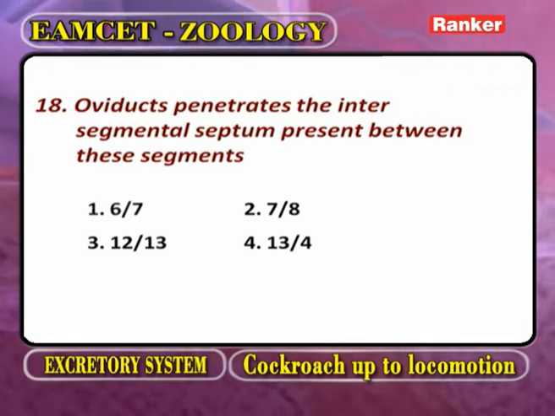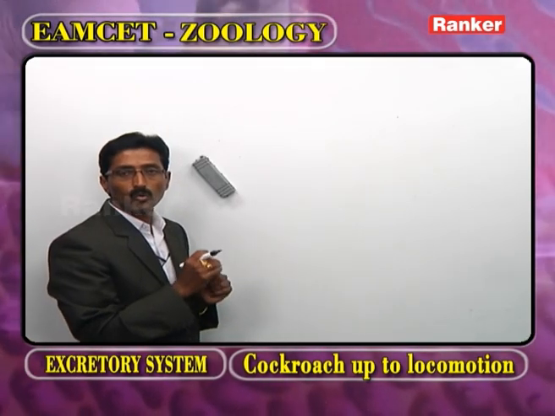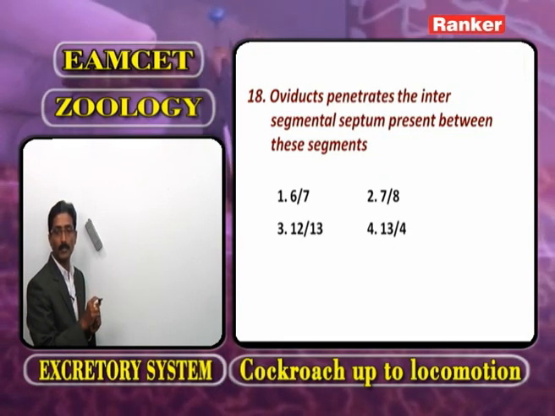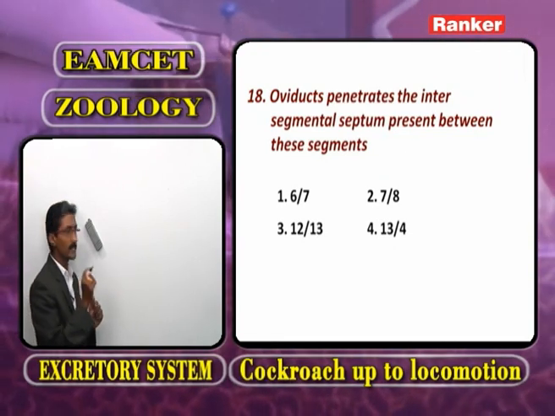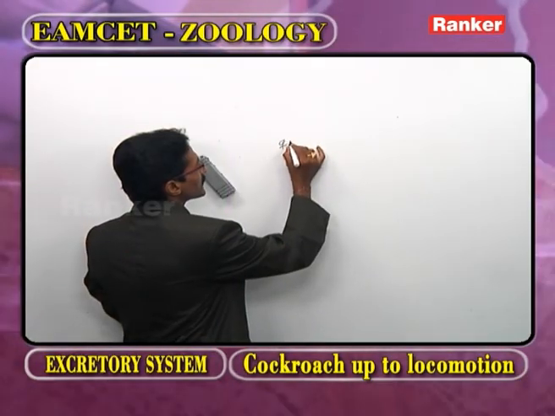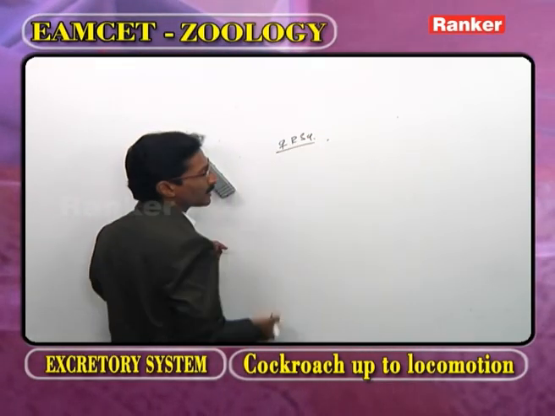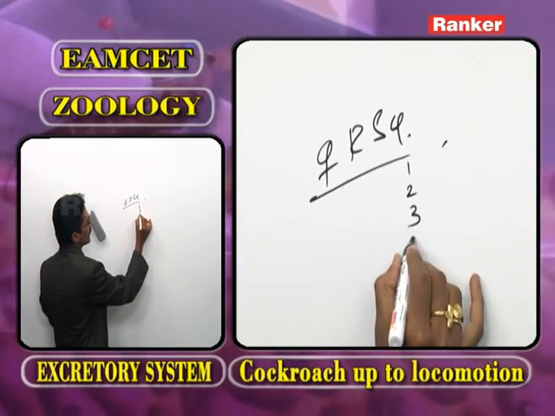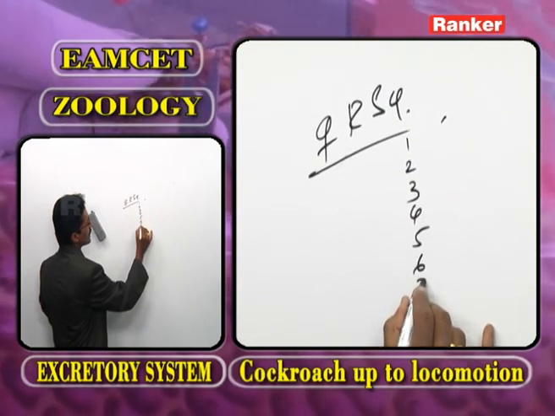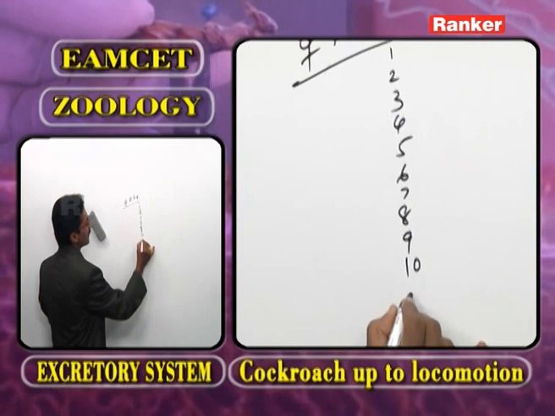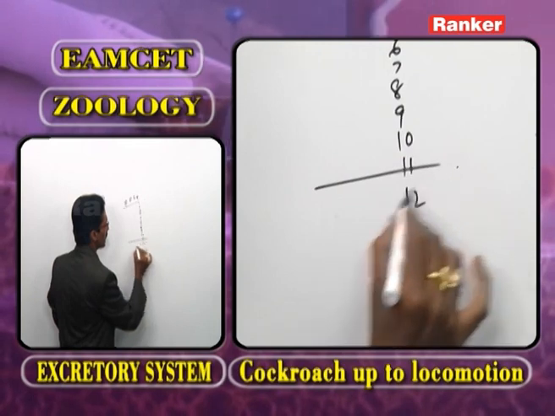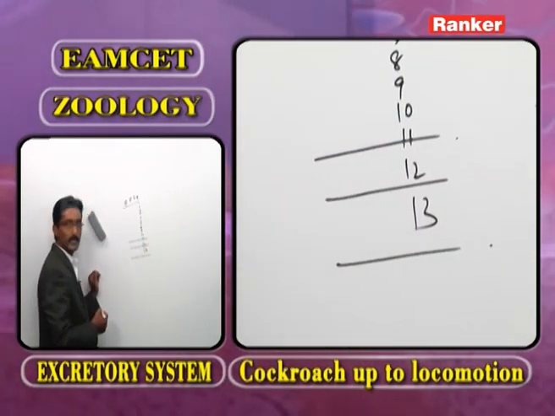Now the next question. Oviducts penetrate the intersegmental septum present between these segments. Now here the question is, the oviducts penetrate the intersegmental septum present between which segments? Now as we observe the female reproductive system, first segment, second, third, fourth, fifth, sixth, seventh, eighth, ninth, 10th, 11th, 12th and 13th. Now this is the 12th segment and 13th segment.